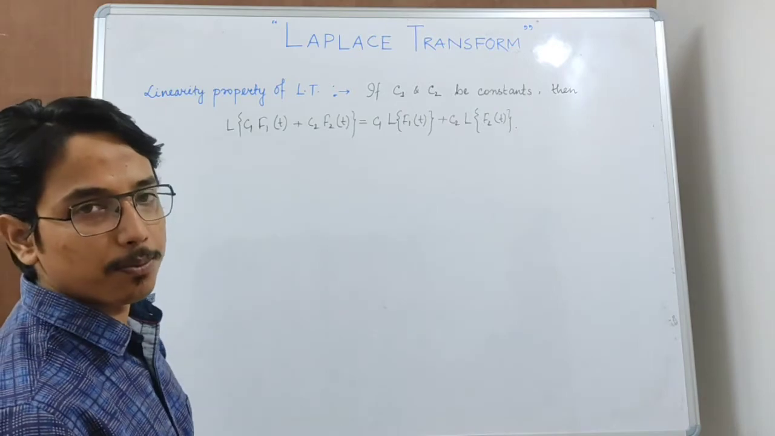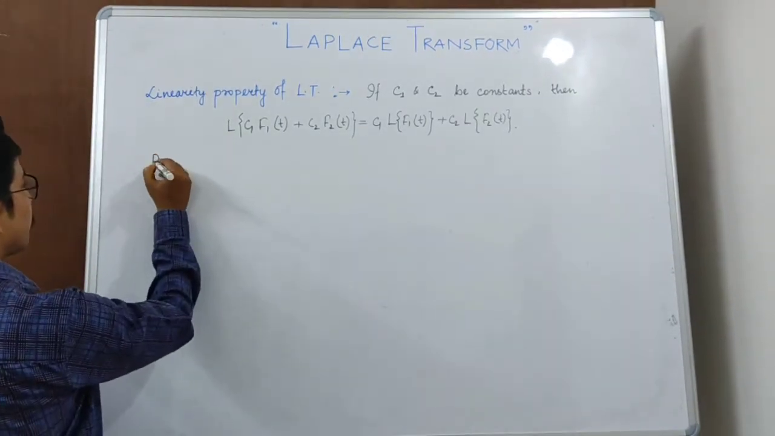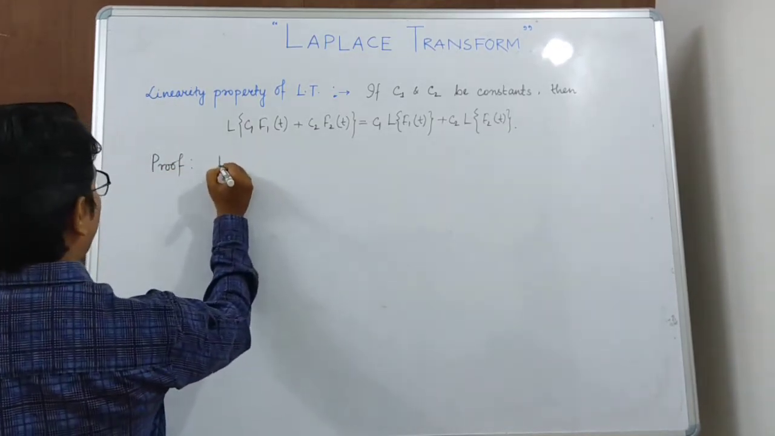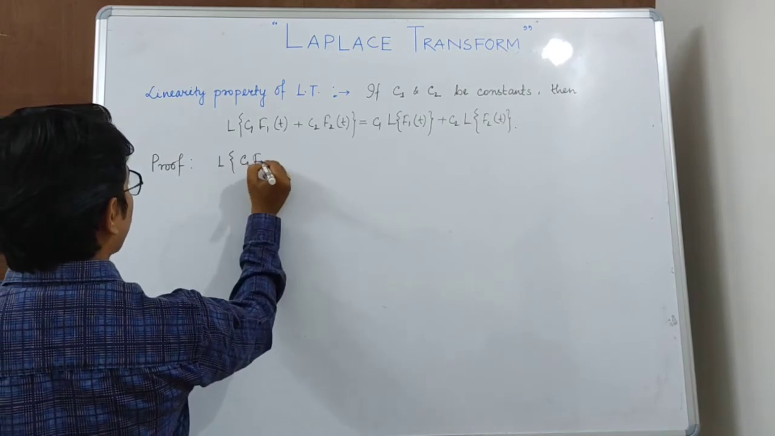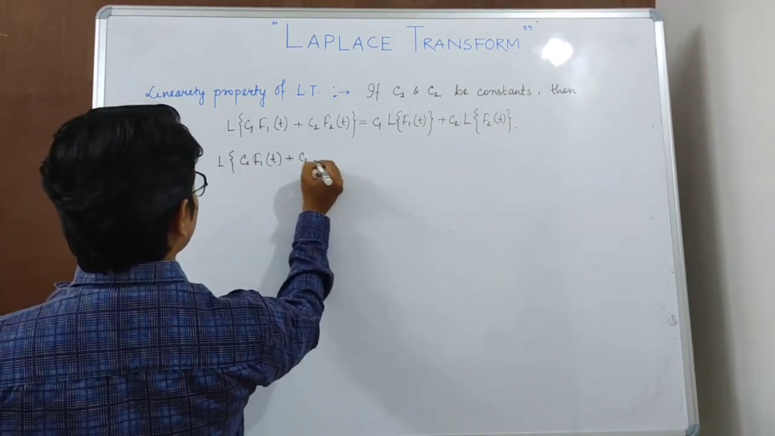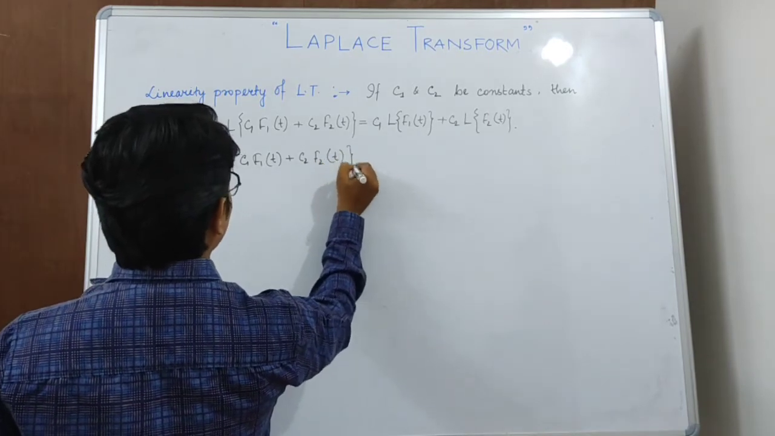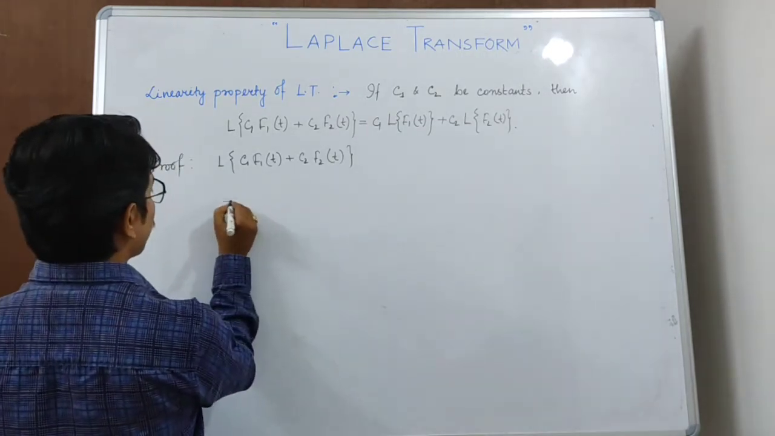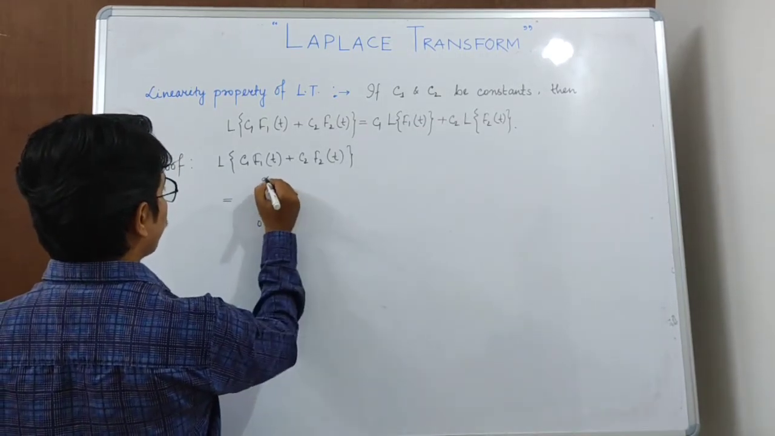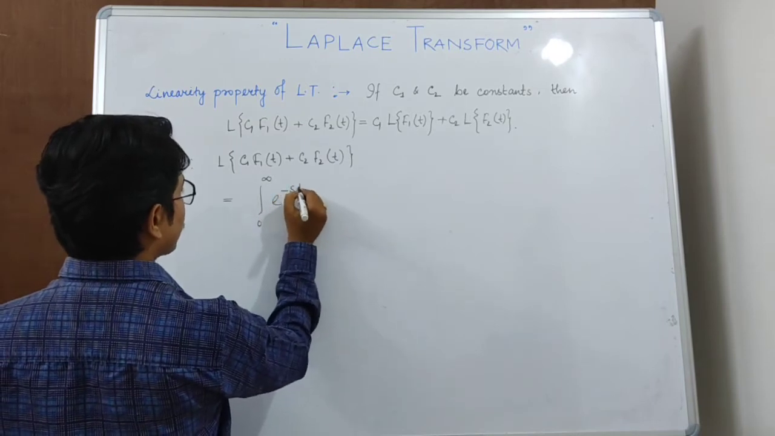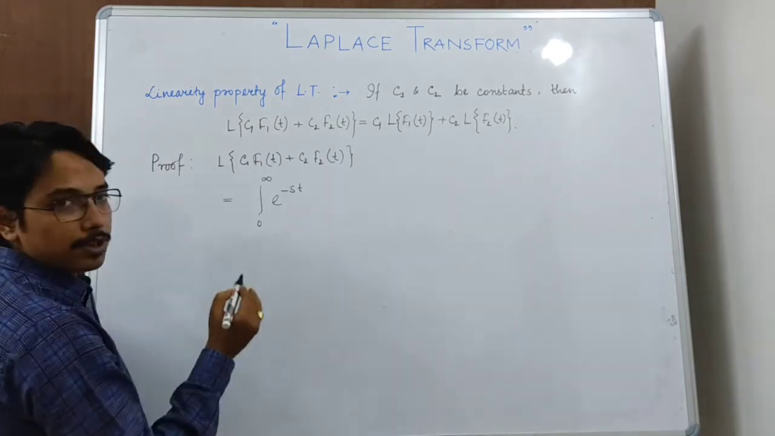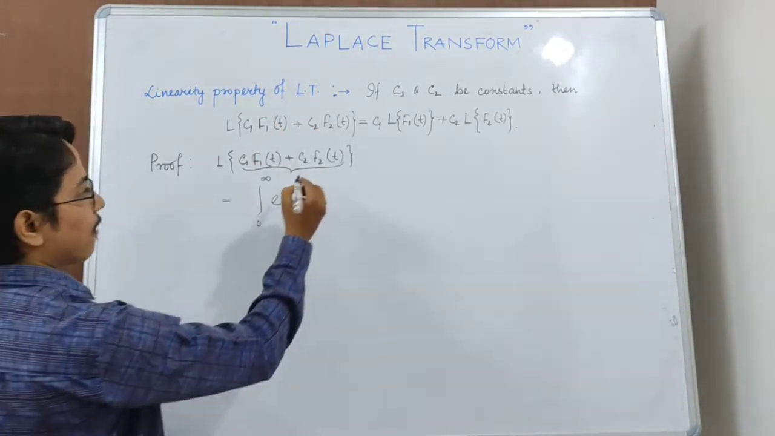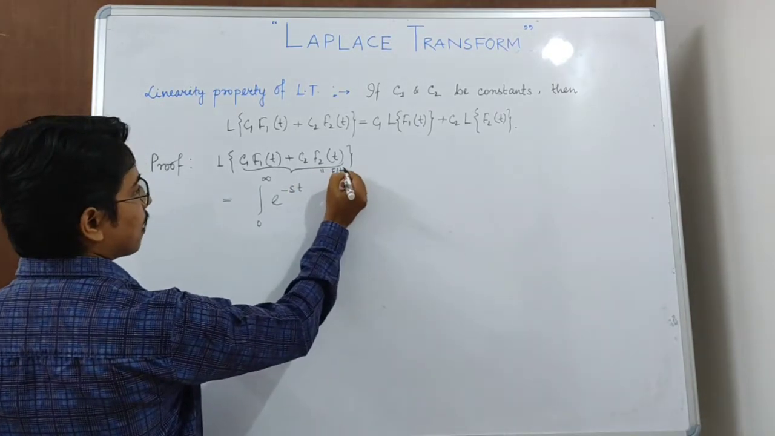So let us see how to prove it. Very easy. Proof. L of C1 f1(t) plus C2 f2(t). By the definition of Laplace transform, this is equal to the integration from 0 to infinity e to the power minus st, and then the function whose Laplace transform we are finding. You can treat this as our f(t) now.